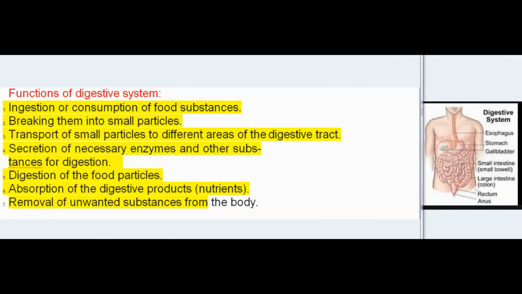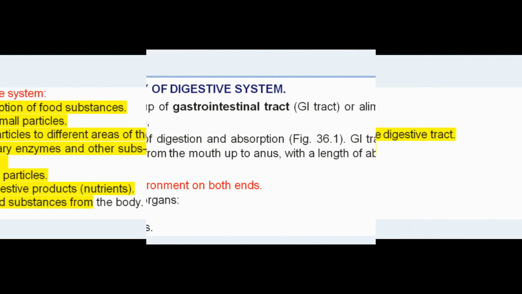Functions of digestive system: ingestion or consumption of food substances, breaking them into small particles, transport of small particles to different areas of the digestive tract, secretion of necessary enzymes and other substances for digestion, digestion of the food particles, absorption of the digestive products, nutrients, removal of unwanted substances from the body.